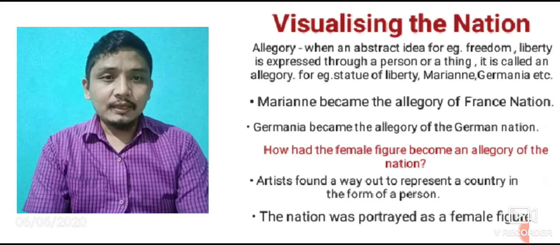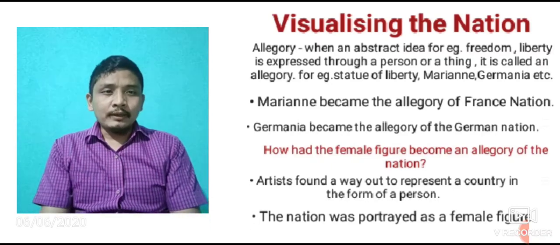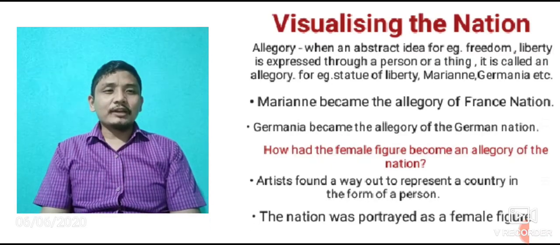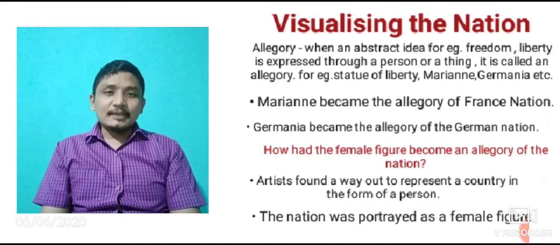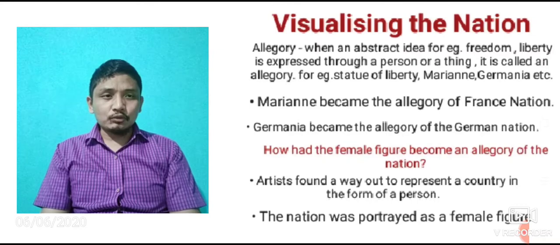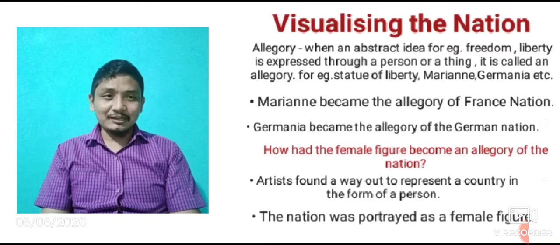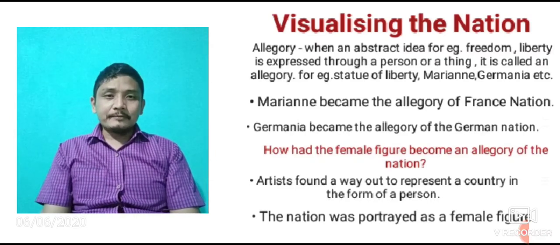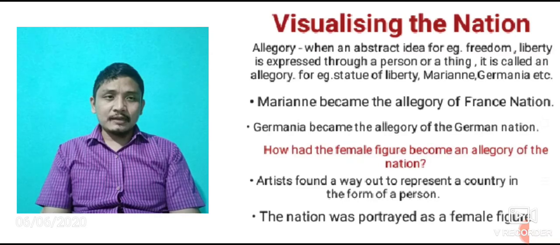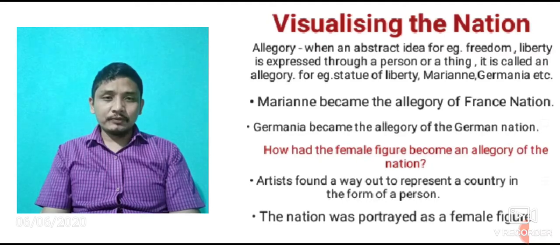Okay, allegory: when an abstract idea, for example freedom, liberty, etc., is expressed through a person or thing, it is called an allegory. That means an abstract idea, for example liberty, freedom, love.